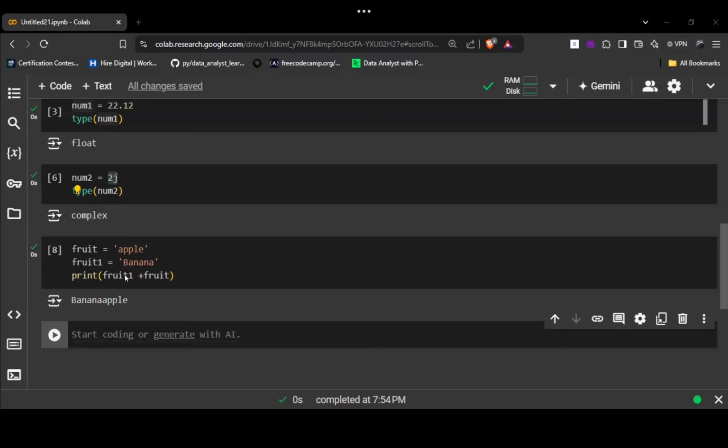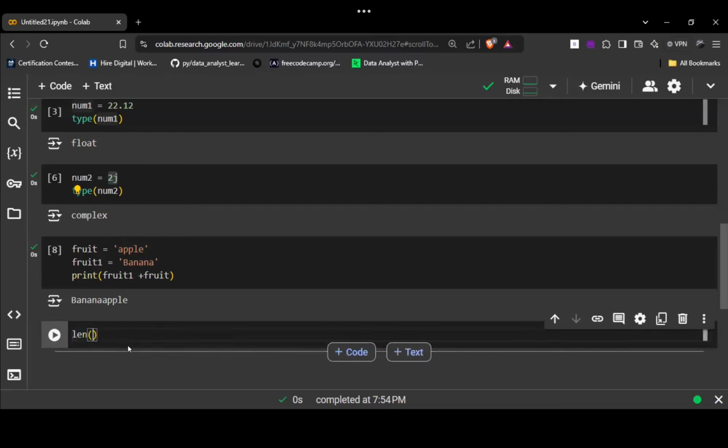Is there any doubt in this? You can tell me. There's another function we have, that function we call to check the length of a variable. So how do I denote it? The length function is denoted with len.